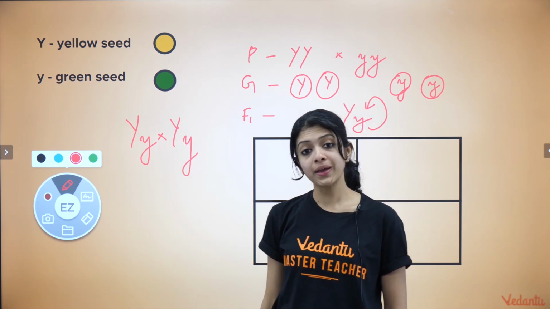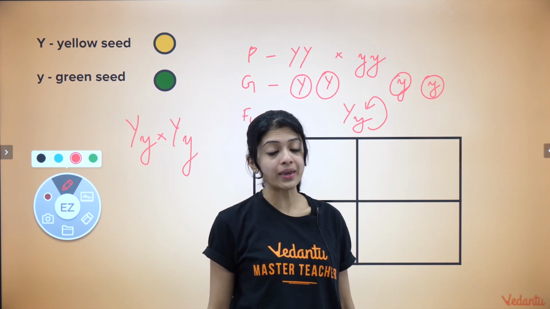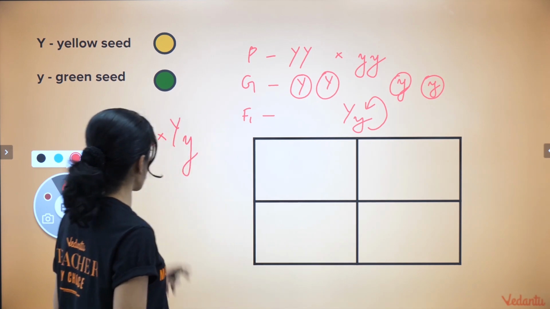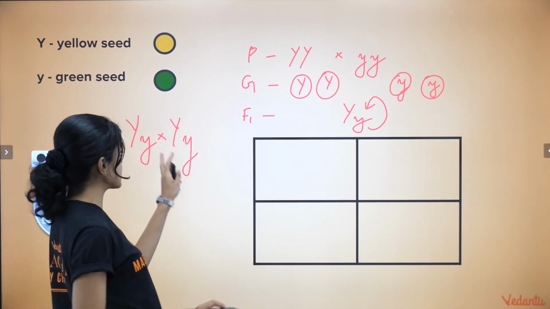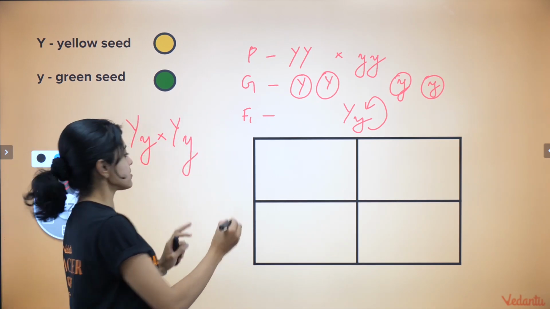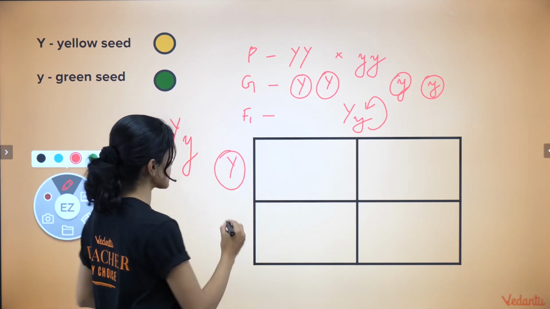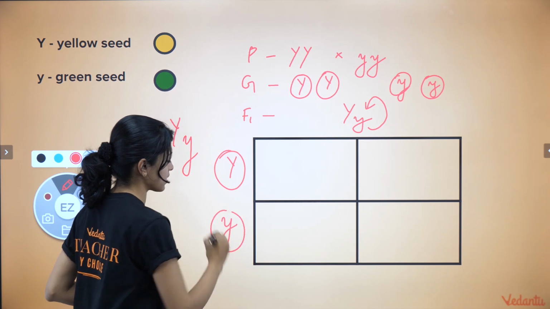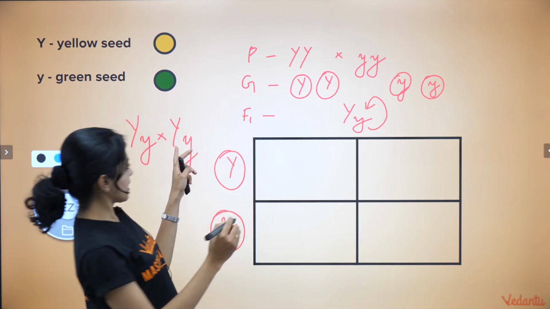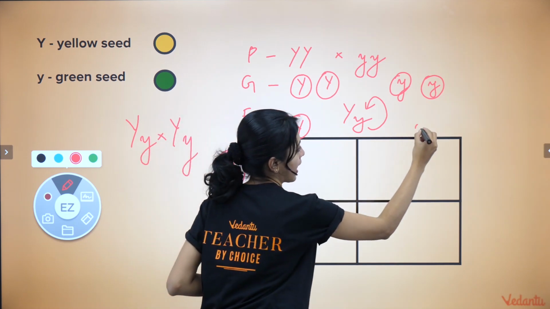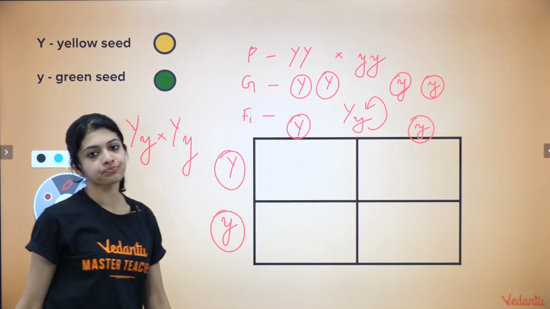Okay, what do we do next? Remember, I told you that we could work out the combinations in a Punnett square, right? So let's see what kinds of gametes are here. For this parent, it would be a capital Y going into one gamete. Another gamete would have the small y. Here again, for the second parent, it's going to be the same, a capital Y and a small y.